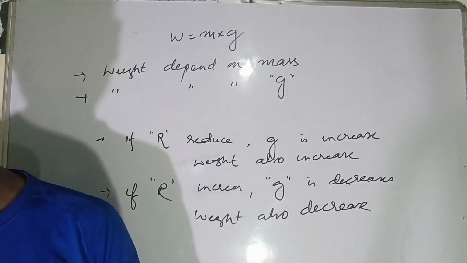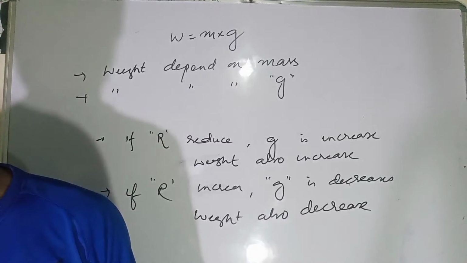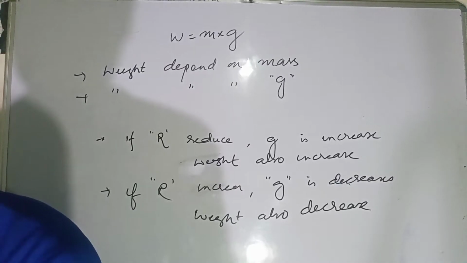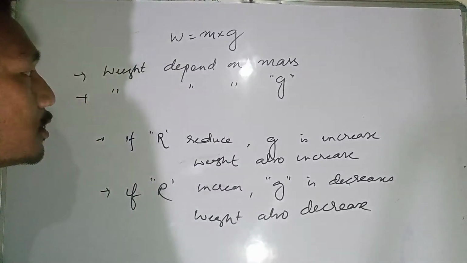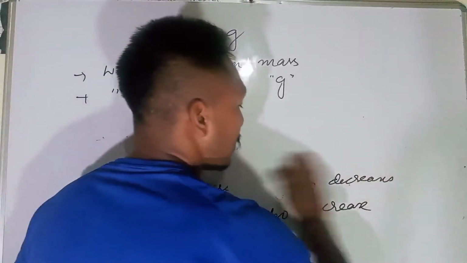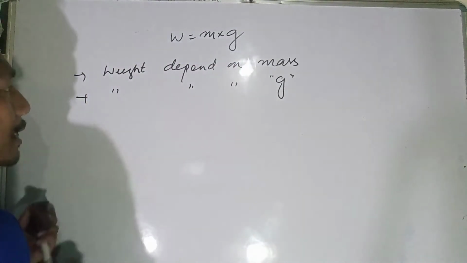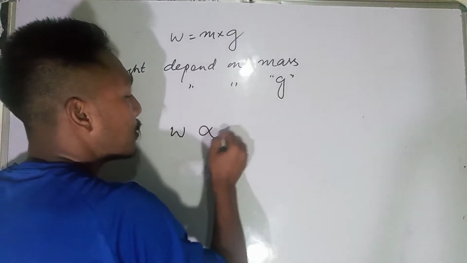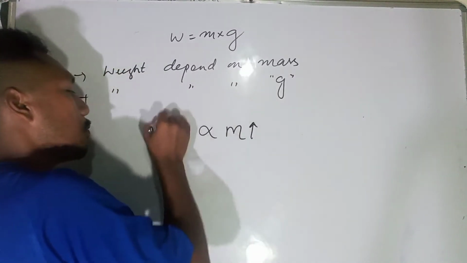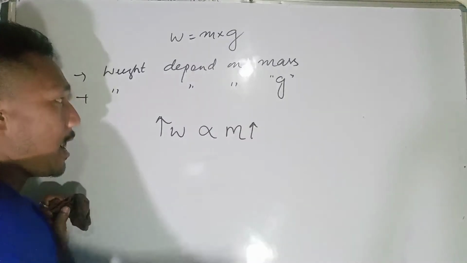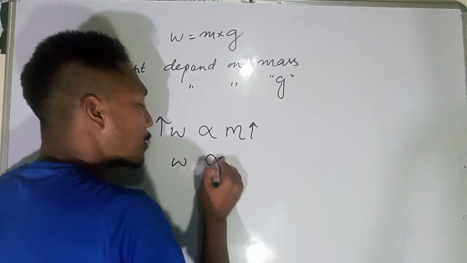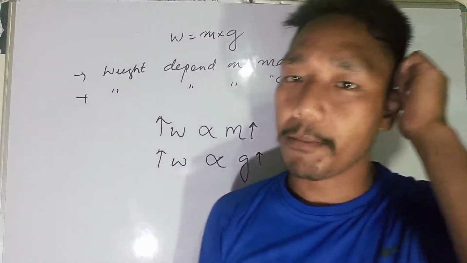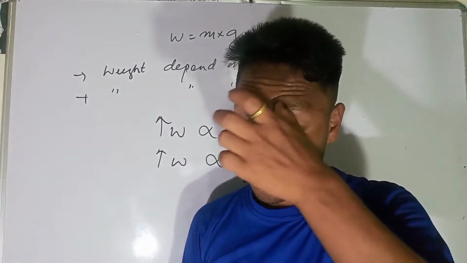So from here we have learned that weight is directly proportional to the mass. So if mass increases, your weight also increases. And weight is also directly proportional to acceleration due to gravity. If acceleration due to gravity increases, then weight also increases.